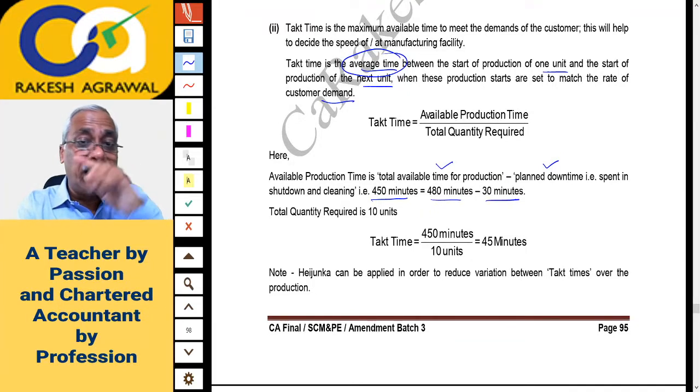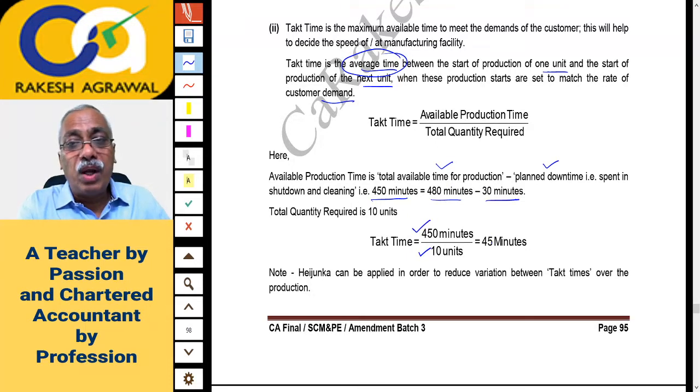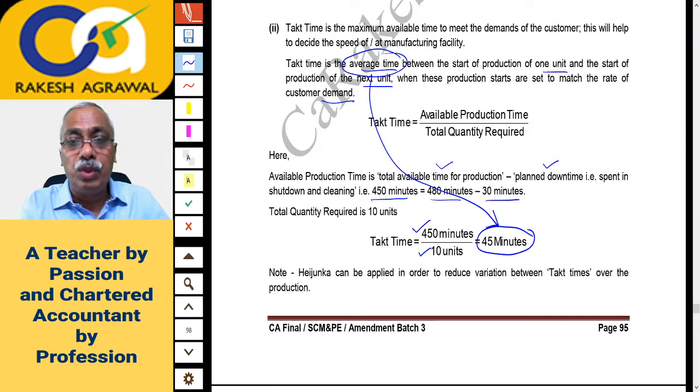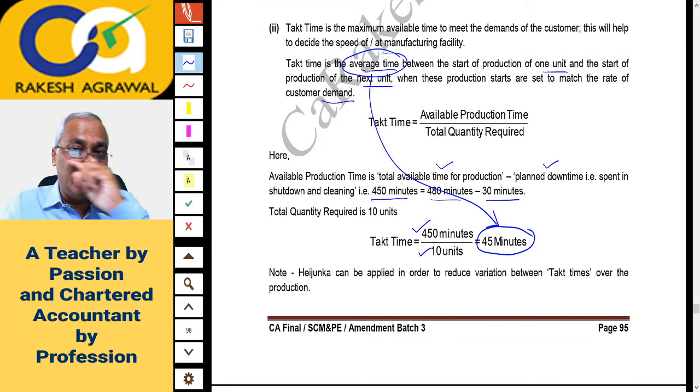And the customer has demanded 10 units. So in 450 minutes you have to produce 10 units. So on an average you have 45 minutes per unit. That is what average time was written between two units you produce. So you have to see to it that you complete the production of one unit in 45 minutes. If you do that, then only you can fulfill the customer demand. So to fulfill the demand of 10 units you have 450 minutes. So average time per unit available is called takt time.